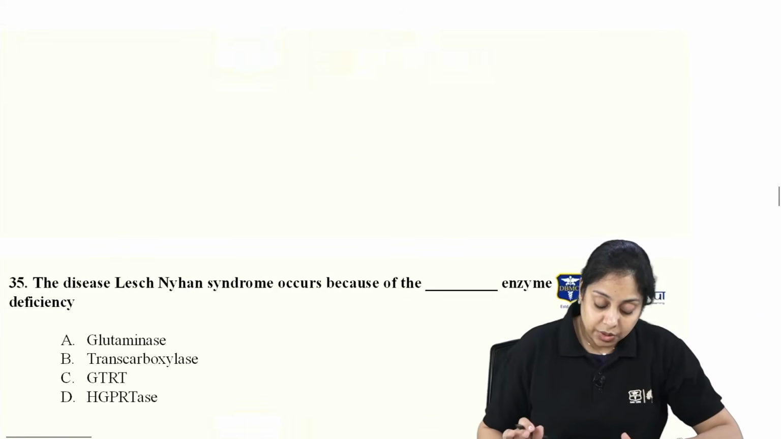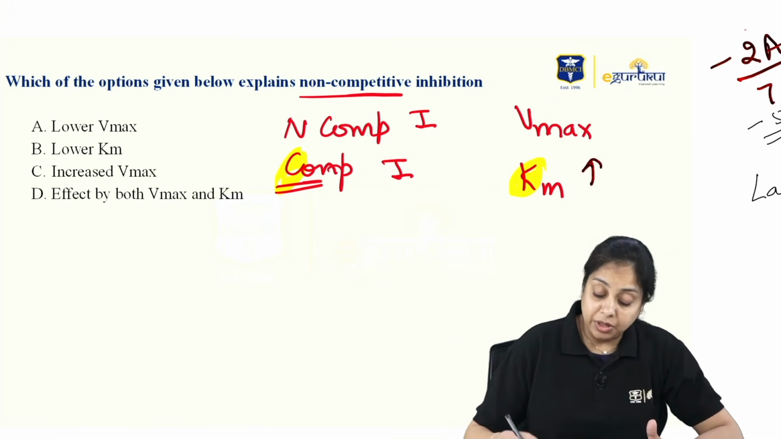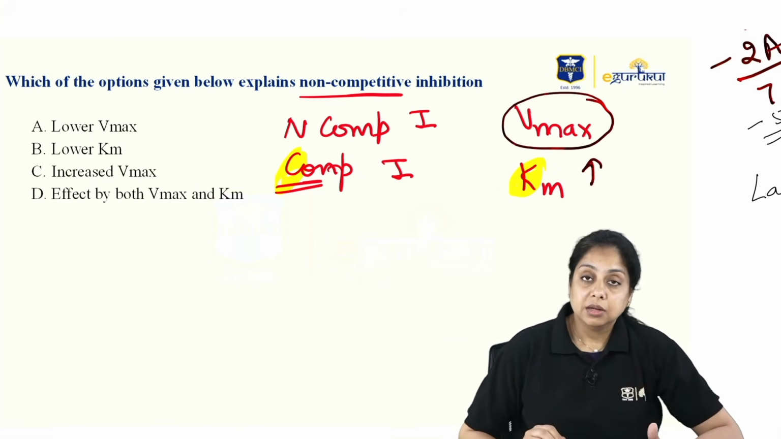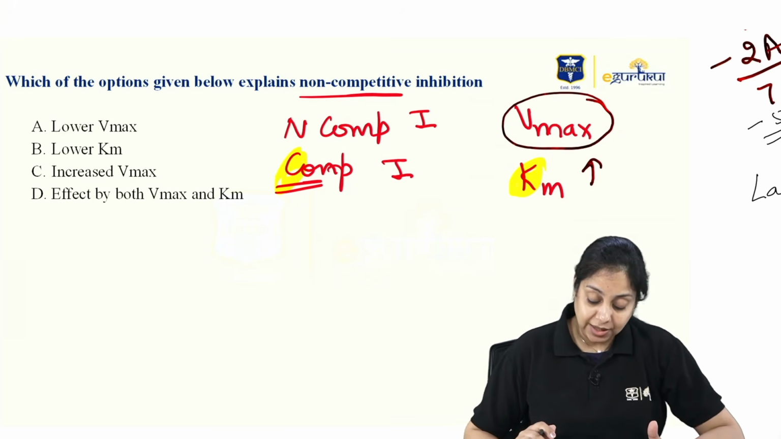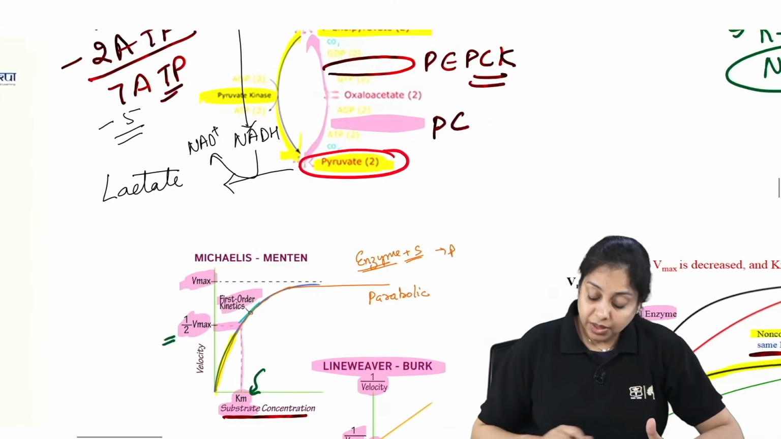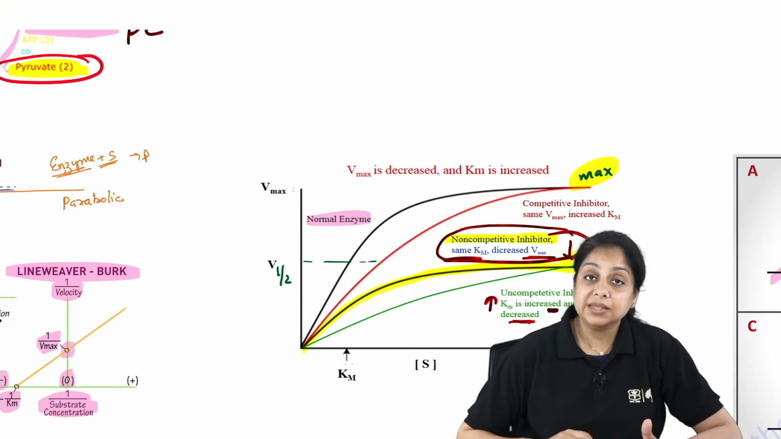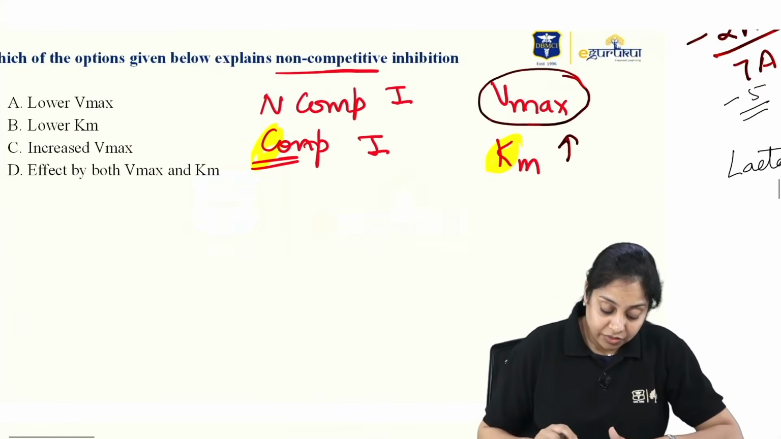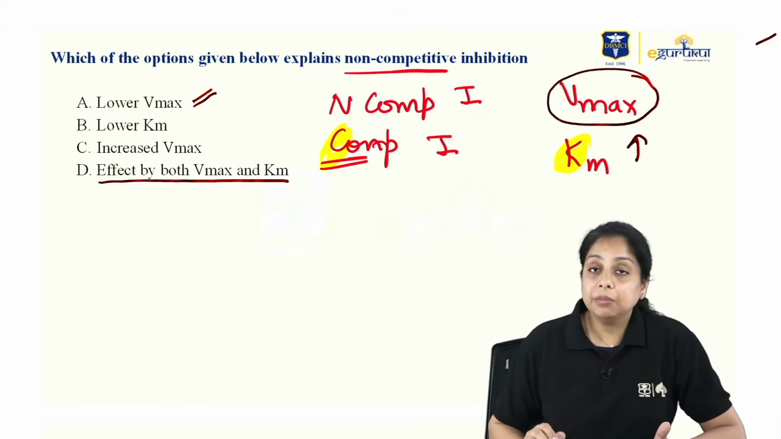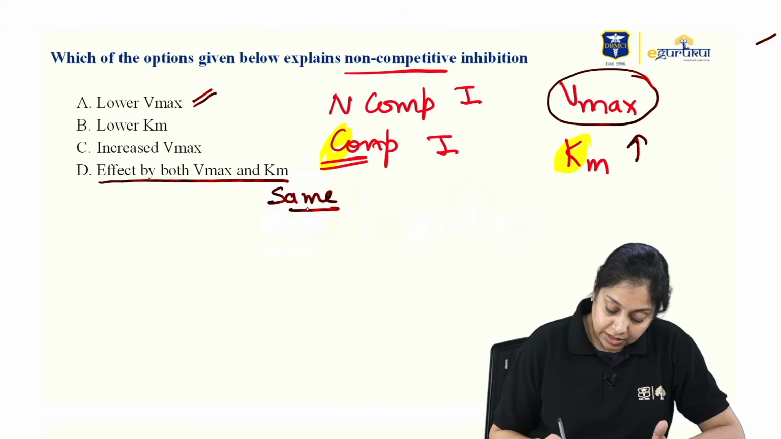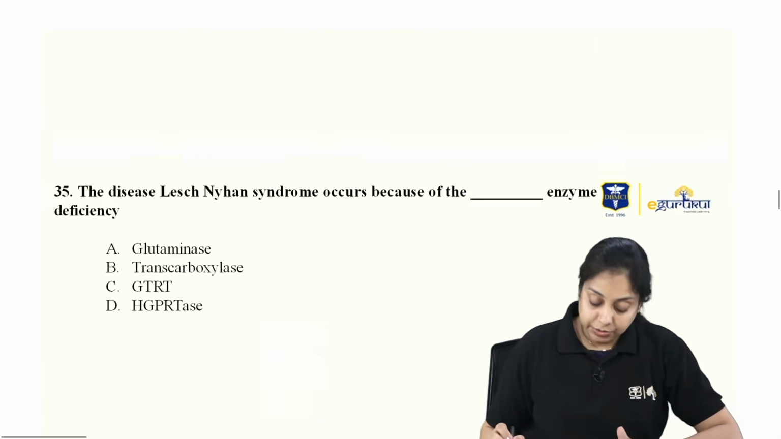ठीक है? So now the question asked you about what? The non-competitive inhibition. In non-competitive inhibition, what happened to the Vmax? Vmax lowers down, right? Vmax lowers down and the Km is the same, देखो. In the non-competitive inhibition, Vmax lowers down and the Km is the same. So you have the lower Vmax. Is it affected by both Vmax and Km? No, Km is the same. So this is not an option, this is not an option, this is not an option. This is the correct option.